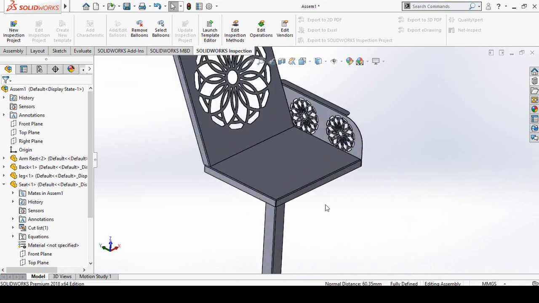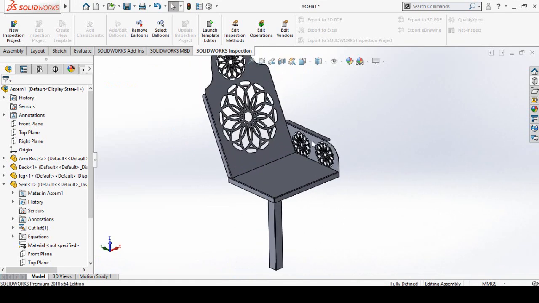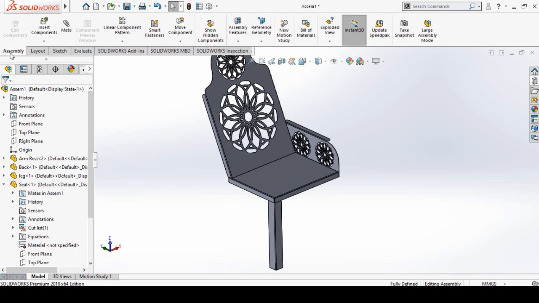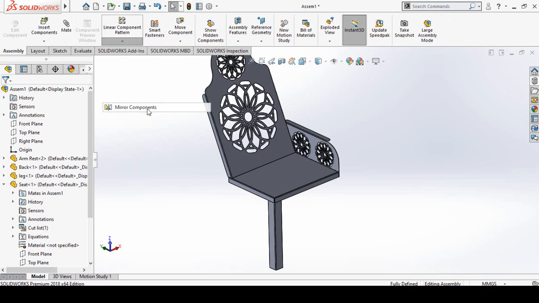Now what we have to do, we have to mirror this armrest on this side. So for that, go to assembly tab here, then click on this arrow below the linear component pattern button, and from here select mirror components.